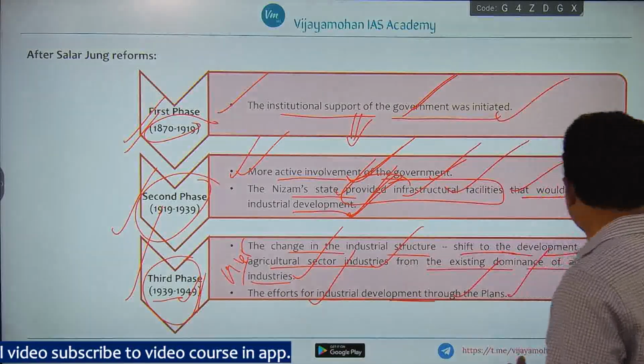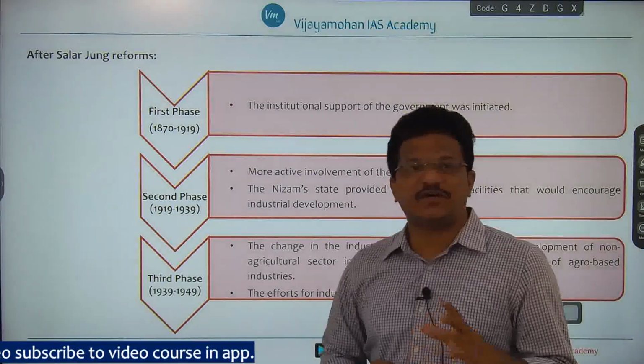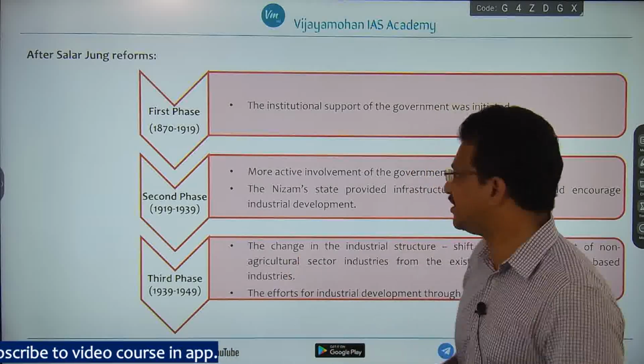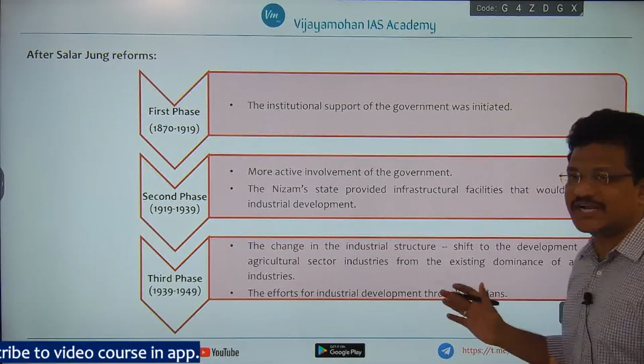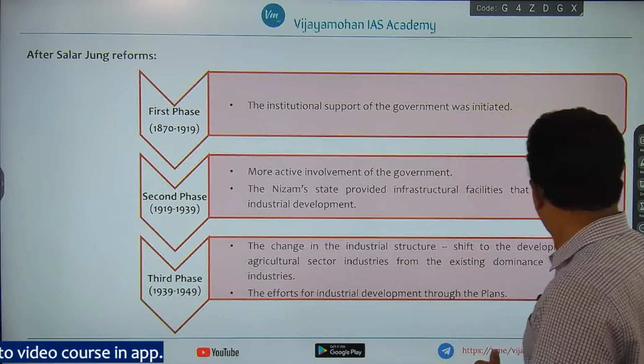These are the phases where industrial development of the Telangana area happened after the Salarjung reforms. In the next class we will see it in detail. Thank you.